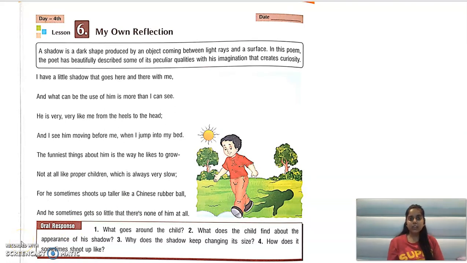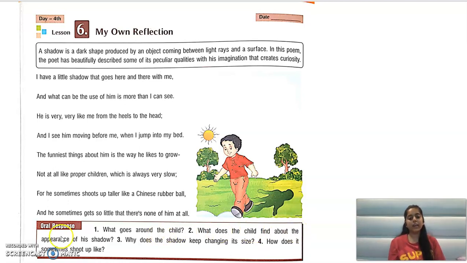So these were the qualities or features of a shadow which the child explains. These were the qualities which the child saw in the shadow. What is the thing which goes around the child? The shadow of him. His shadow goes around with the child.